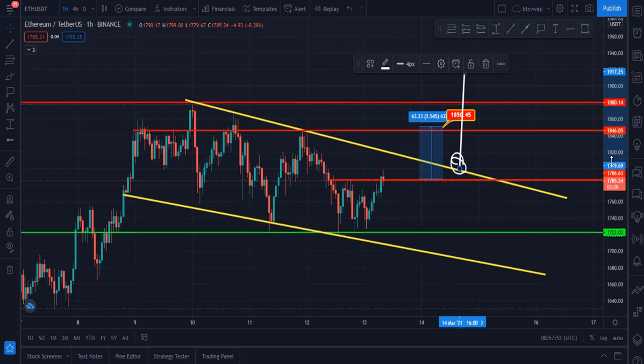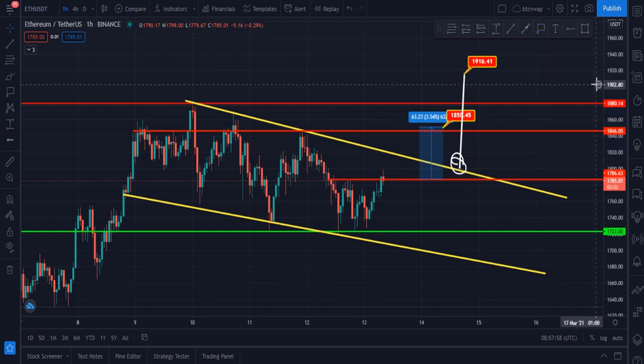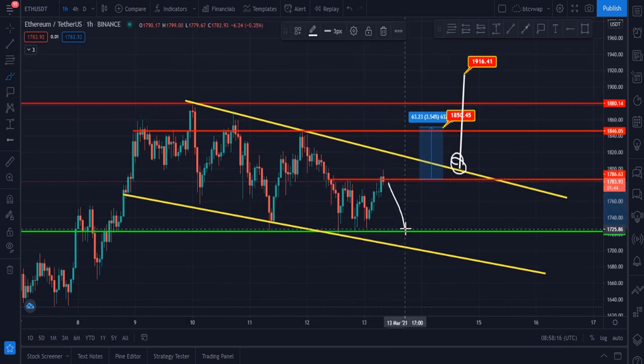Then our next target should be this zone, and it should hit 1916. Our first target is 1850. Our second target for Ethereum is 1916. And if Ethereum loses this zone, then maybe it will go down to hit this zone again, and after that it will go up.